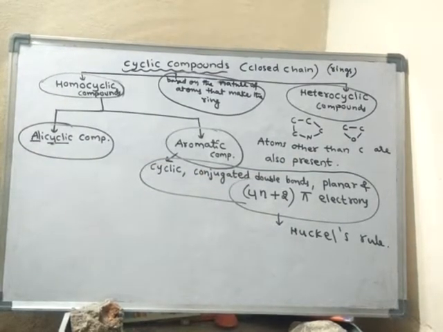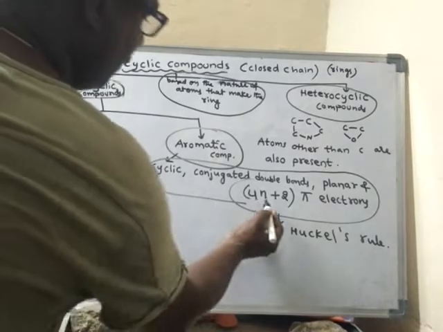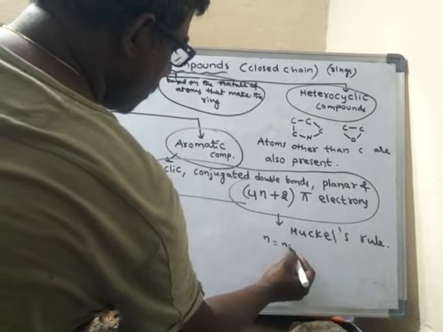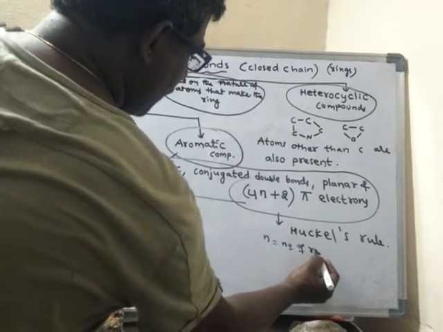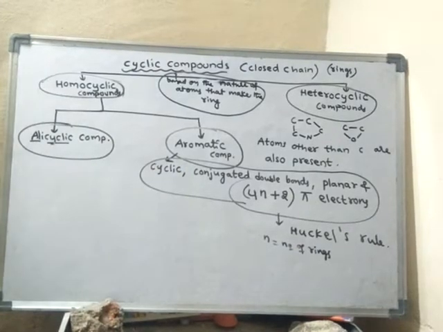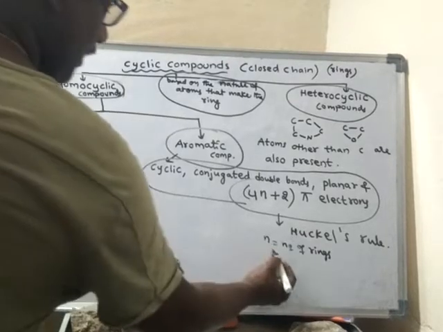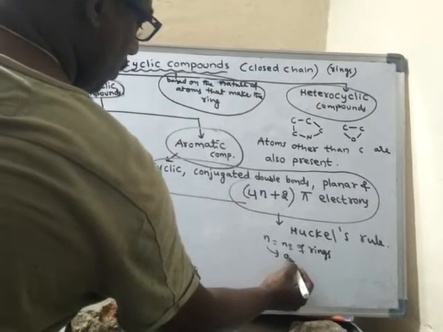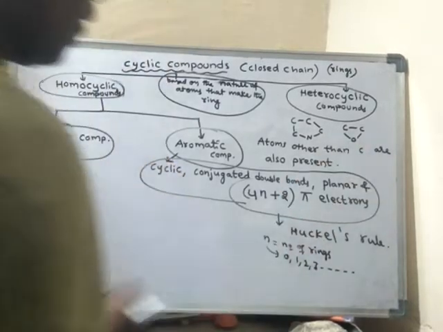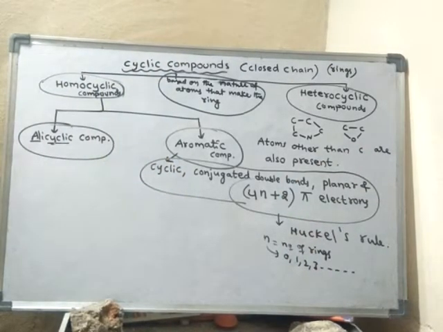Let us take one example. What is n? n means number of rings, and its value may be 0 rings or 1 ring or 2 rings or 3 rings and so on. Okay.